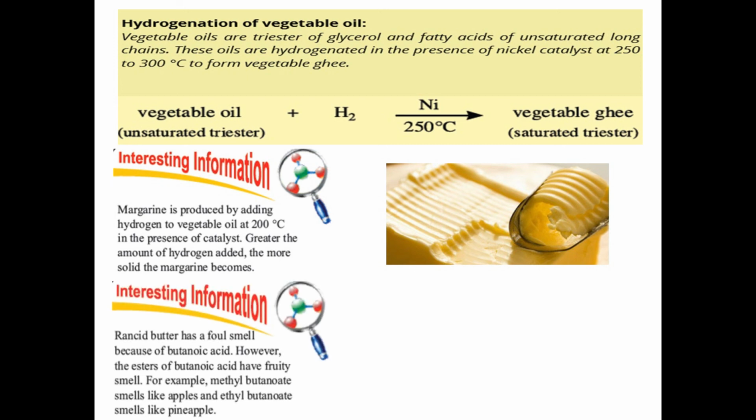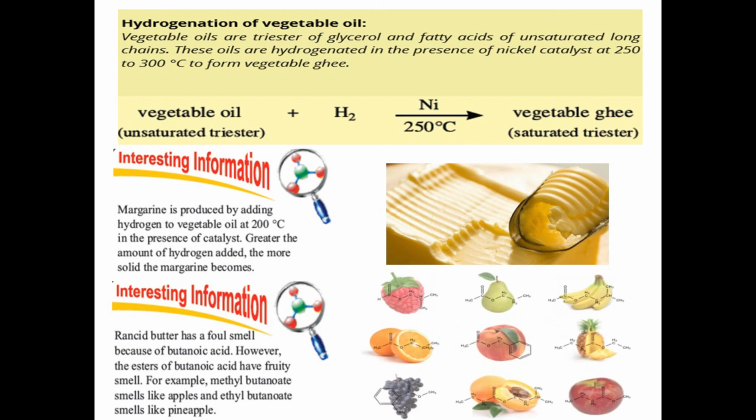Rancid butter has a foul smell because of butanoic acid. Butter contains butanoic acid. So when butter becomes rancid, it releases a foul smell due to the presence of butanoic acid. However, the esters of butanoic acid have a fruity smell. For example, methyl butanoate smells like an apple, and ethyl butanoate smells like a pineapple. Here are some examples of these esters.